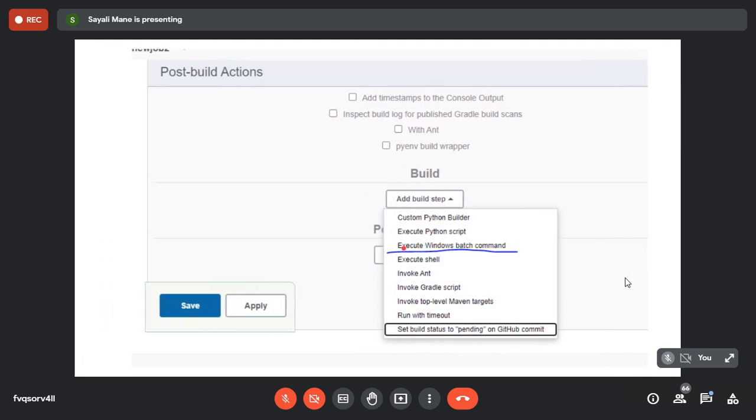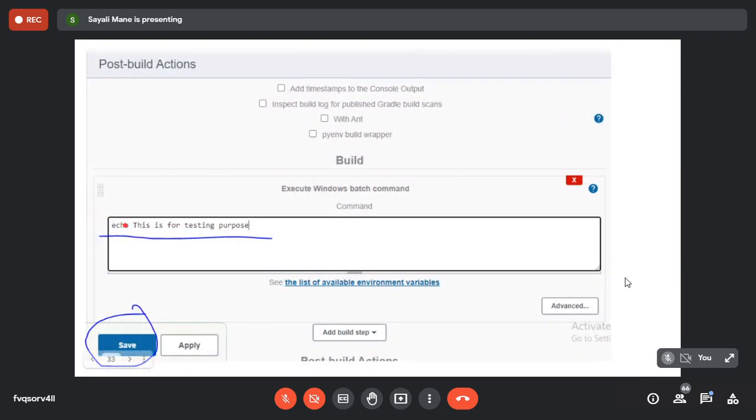After clicking, it will ask you for the command. So are you getting this screen? This one? Yes, ma'am. Okay. Now here, type this line.